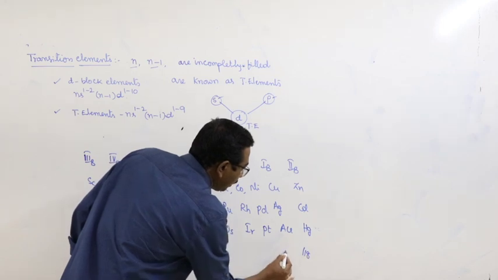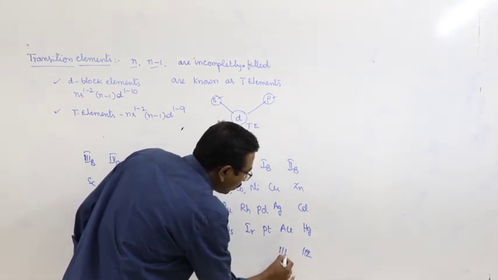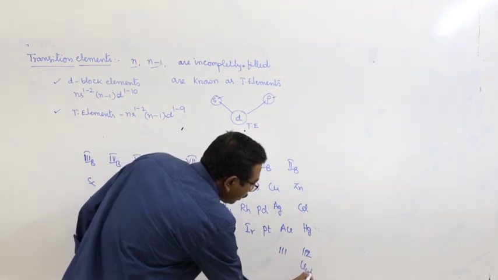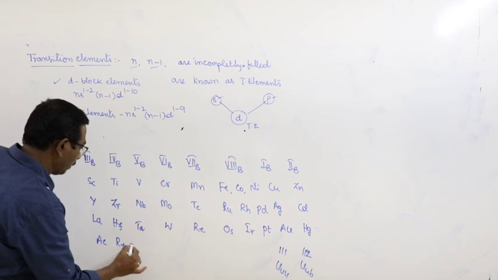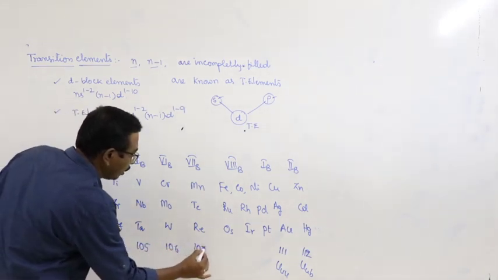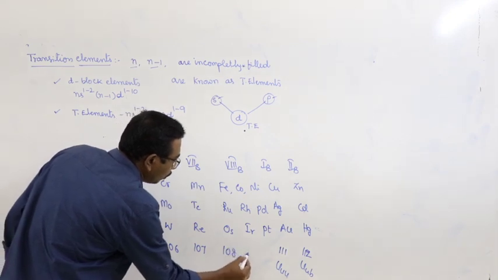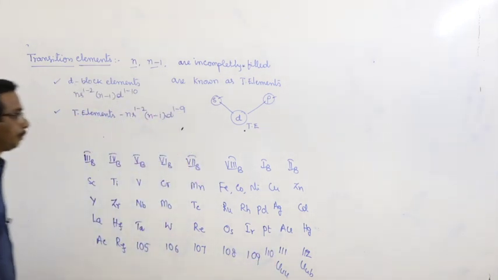This is 112. This is 111. Rutherfordium 104, 105, 106, 107, 108, 109, 110.